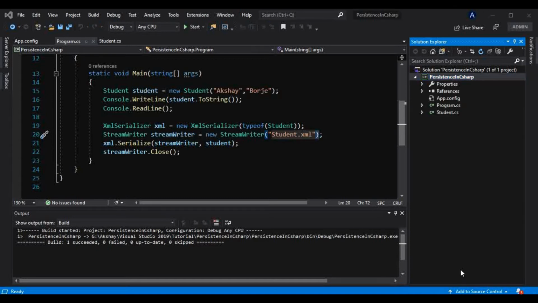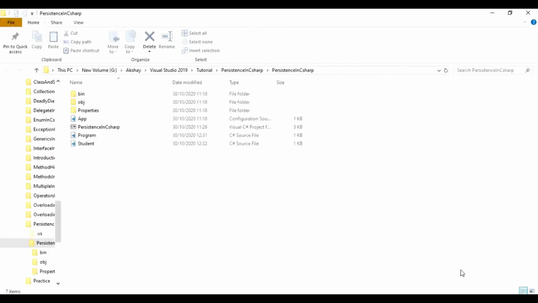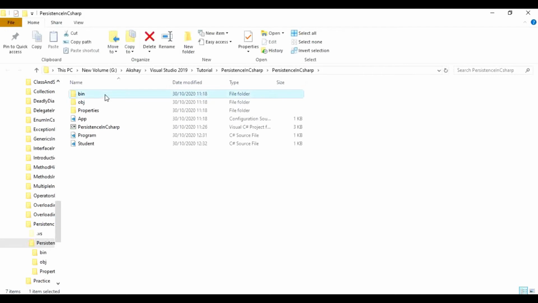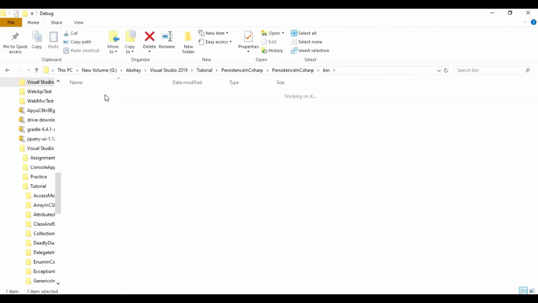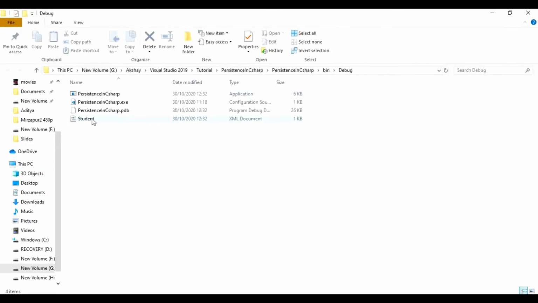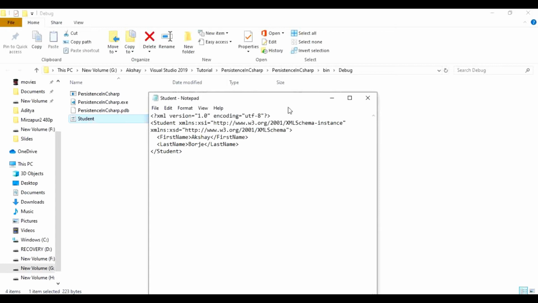If I go to open folder in File Explorer, then bin, debug, here it is, there is the student XML file, and if I open this, okay, this is in XML format. So first name, that is Akshay, and last name, that is Borje. So that is how we have persisted the state of that object into this XML file.